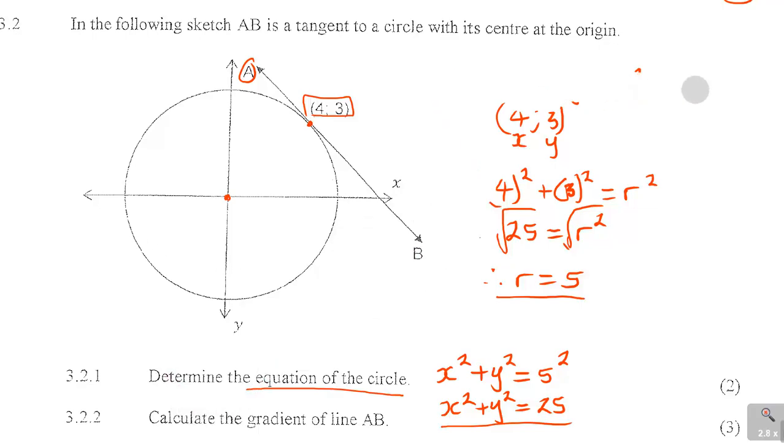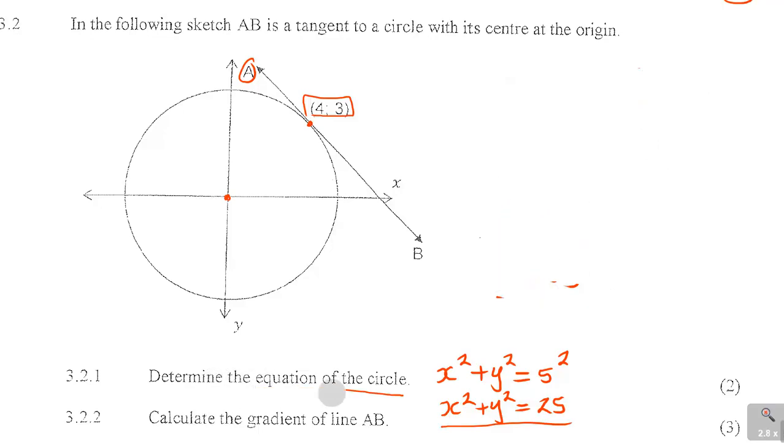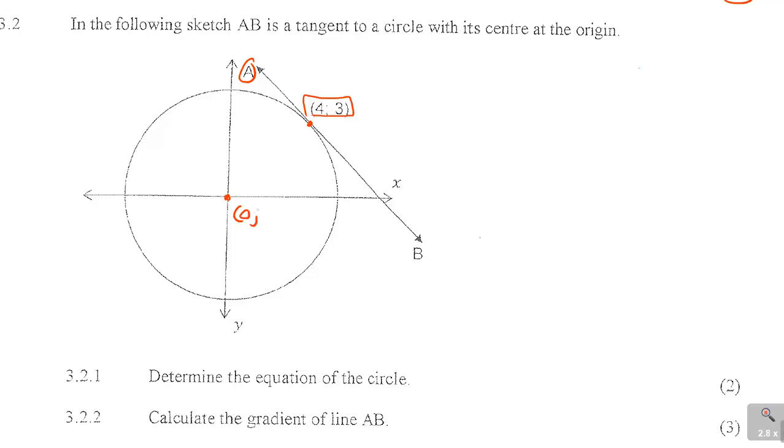Now the next question says calculate the gradient of the line AB. For us to find the gradient of that line, remember we have the point (4, 3), and the origin, the point (0, 0).